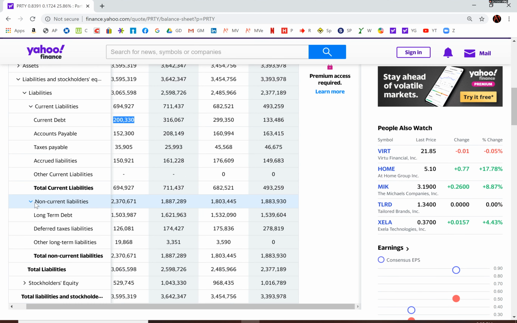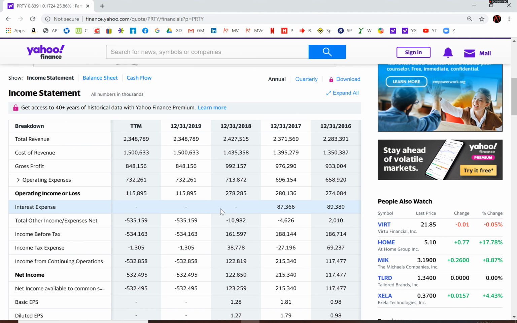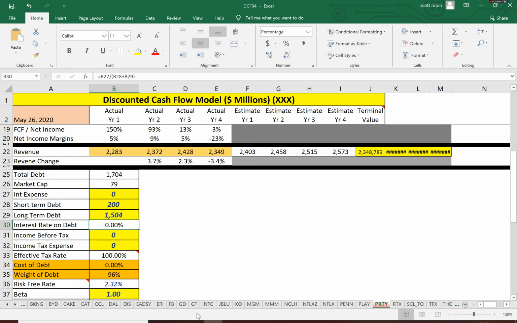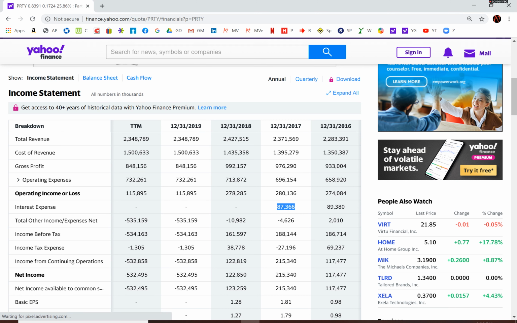Now let's look at interest expense. They're not paying any interest on the debt. That's really interesting. They may negotiate it with their creditors not to pay interest, but we see debt on the income statement in 2017. So let's input that interest payment. Okay, so that implies a 5% interest rate on the debt. So that sounds about right.